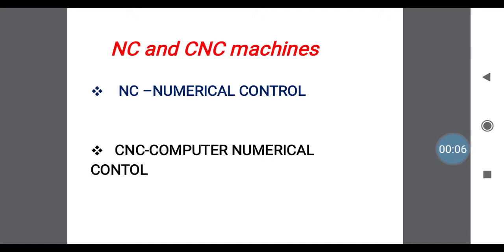First one, what is the NC? NC means numerical control machine. That is a control option with the numericals, with the axis alignment. Second one is the CNC. That is computer numerical control machines.